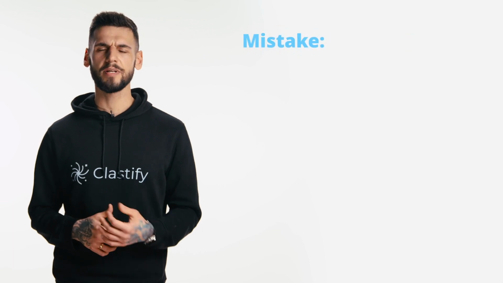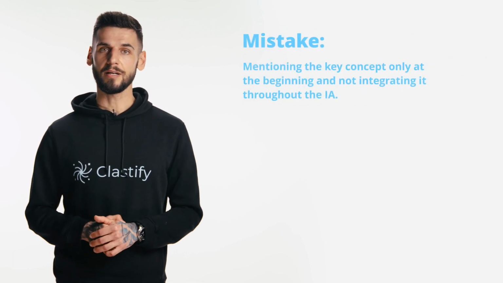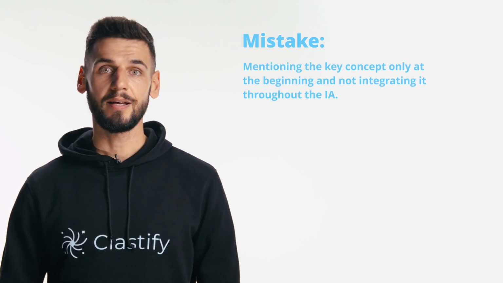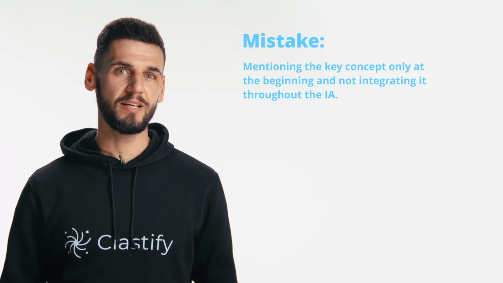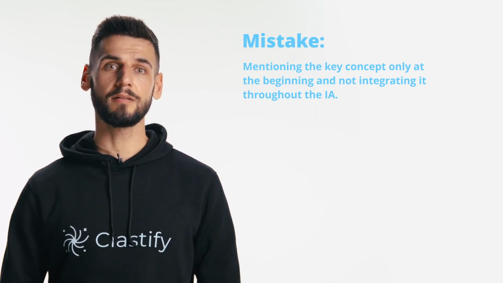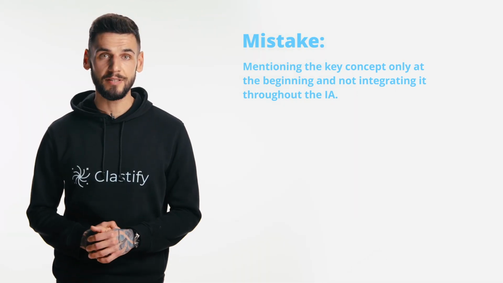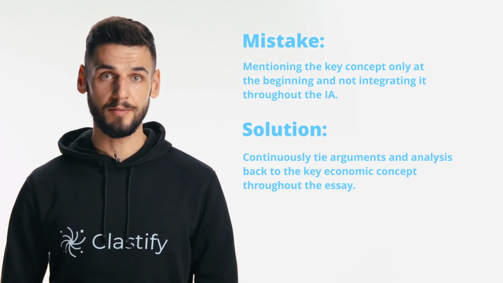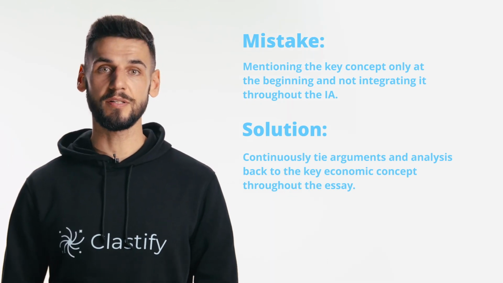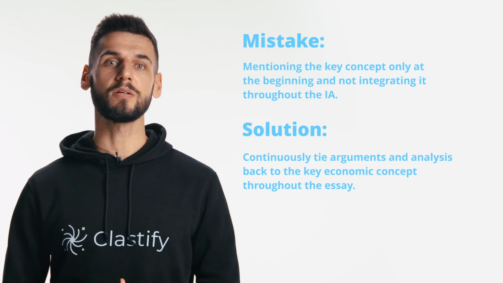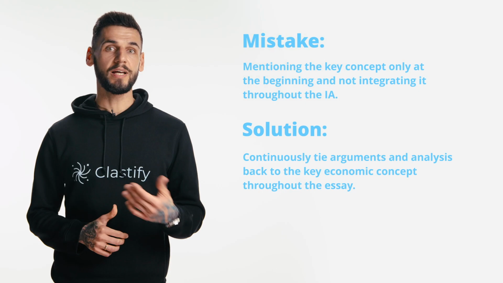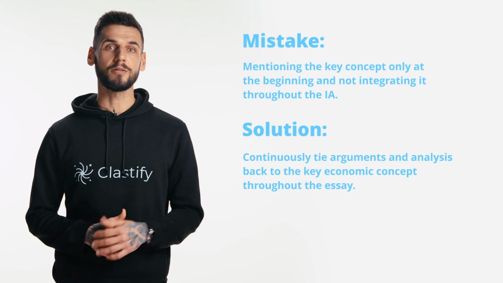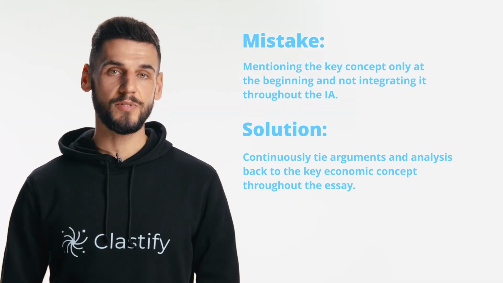Then we have another very common mistake, not referring back to key concepts. To show an example, imagine mentioning scarcity at the start of your IA and then never linking your discussion on, let's say, water rationing policies back to this fundamental economic problem. So what you could do to avoid it is to constantly weave your key concept throughout your commentary. If scarcity is your chosen concept, consistently highlight how the rationing policy aims to address this issue by allocating water more efficiently among consumers. Relate each point of analysis back to scarcity to remind readers of the economic principle driving your investigation. And that's also how you get the top score in this criterion.